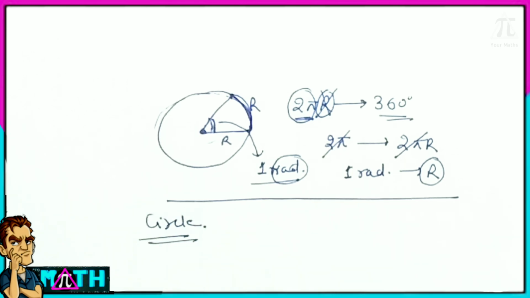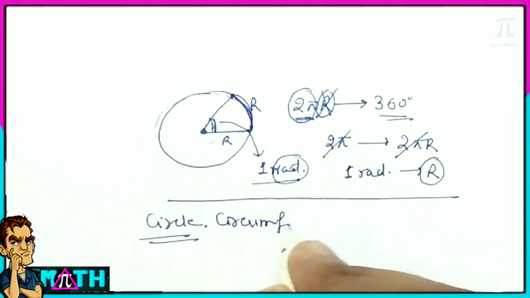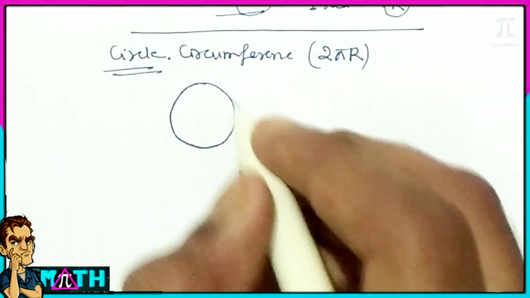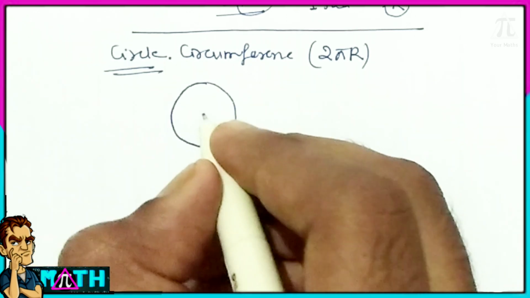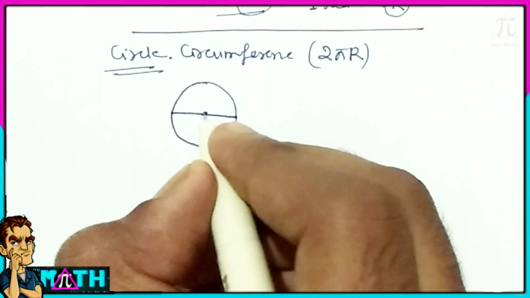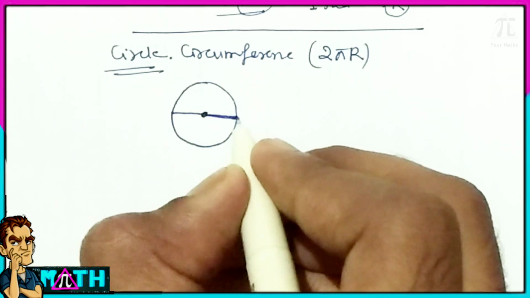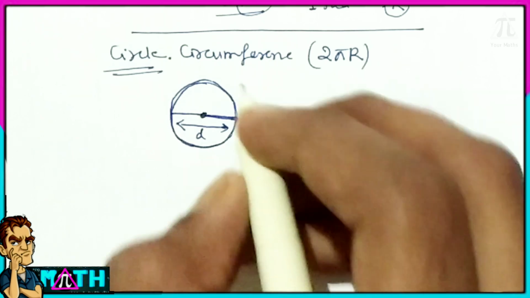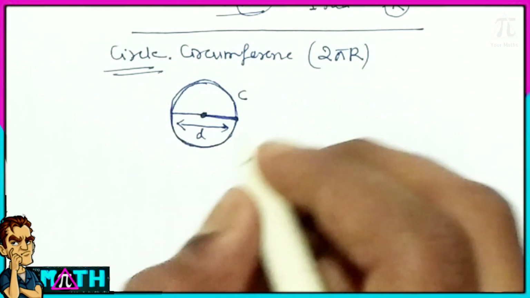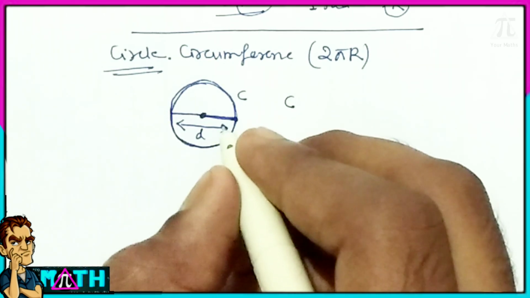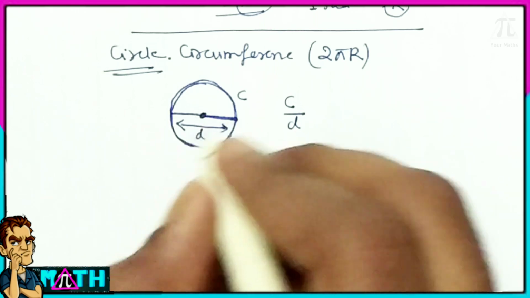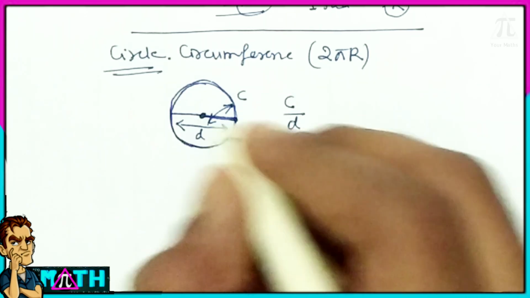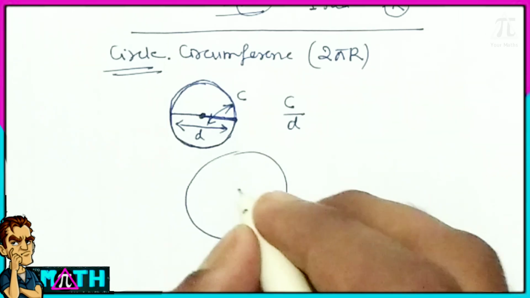Now let's prove the circle circumference is 2 pi r. Let's say we have a circle here, and there is a center here, and if I try to make a perfect circle, this is a diameter and this is its circumference. When I calculate the ratio of circumference upon diameter, meaning if the diameter is 1, what will the circumference be?